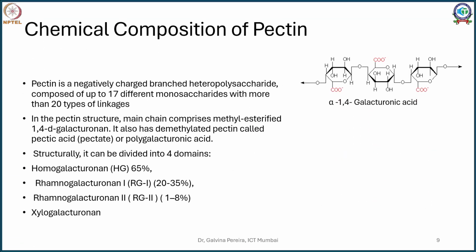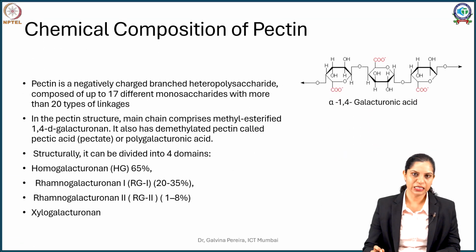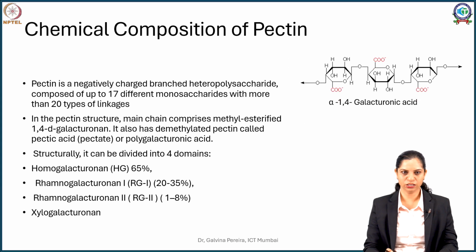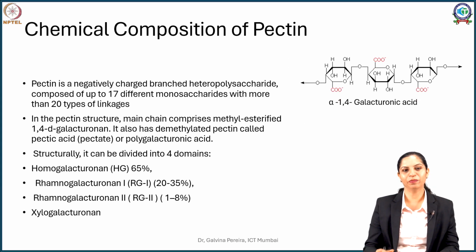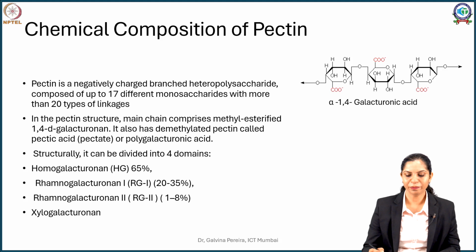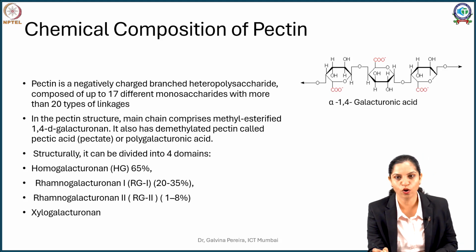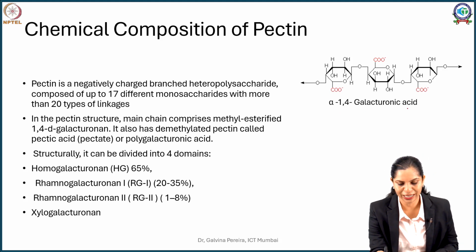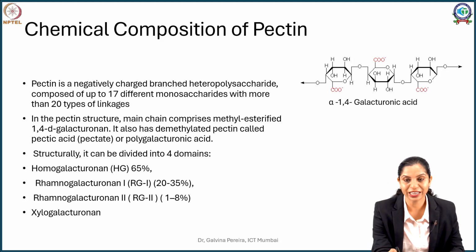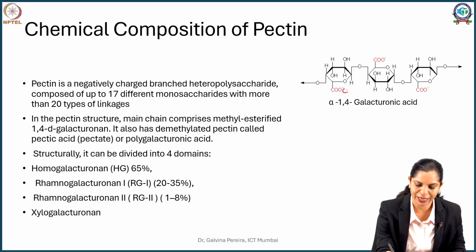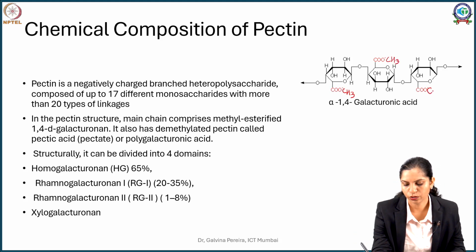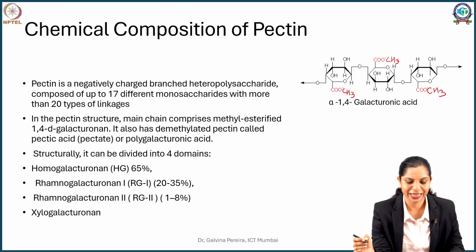So what exactly is pectin? Pectin is made up of linkages. Like I said, it's a heteropolysaccharide, but let's start with something simple. Imagine first a homopolysaccharide of alpha 1,4-galacturonic acid. Galacturonic acid is a uronic acid derivative, so the CH2OH gets converted into COOH. Now if we methylate it, you get what are called esters. So these uronic acid derivatives may get esterified.